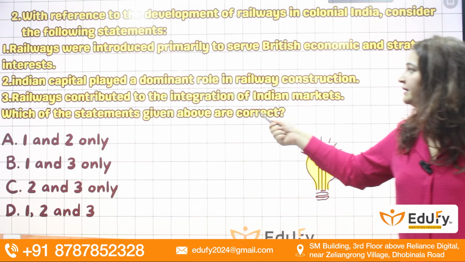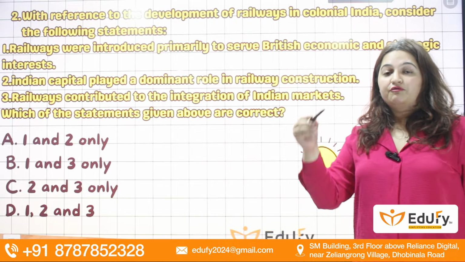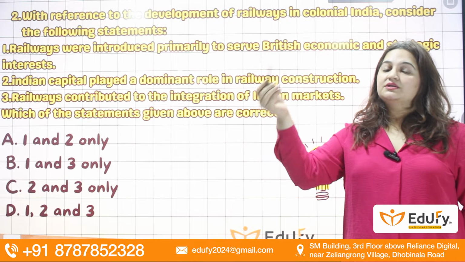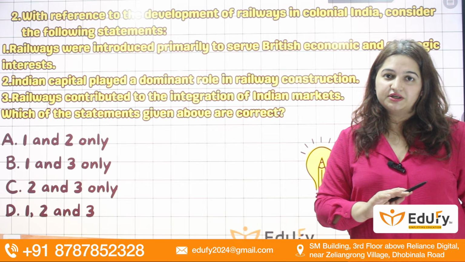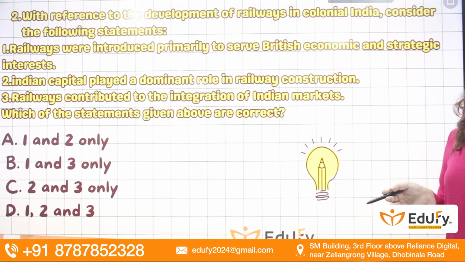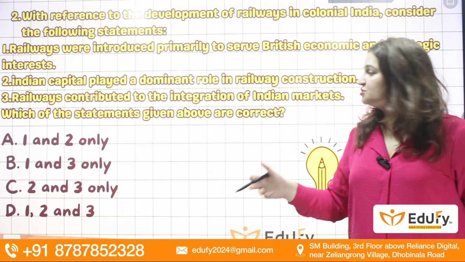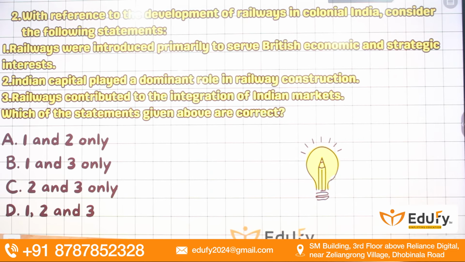Railways contributed to the integration of the Indian market. Yes, the railways were strategically laid down from the ports towards the interior of India, so that India could become the source of raw material for the British industries, as well as a market for the British industries, and the British Western products could be delivered to the interiors of India. So the answer will be 1 and 3. That is B. Next question.